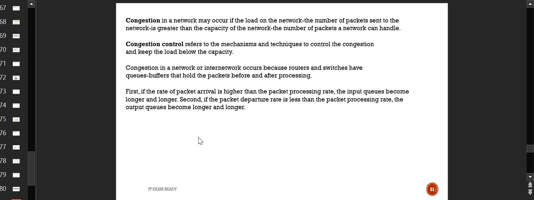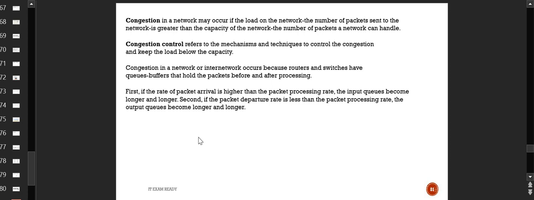Congestion control refers to the mechanisms and techniques to control congestion and keep the load below the capacity of the network or the receiver, so that data is not lost. Congestion in a network occurs because routers and switches have queue buffers that hold the packets before and after processing. Whenever there is a sender and a receiver, they might be linked directly, node to node, with a direct link. At the same time, there might be a situation where they are linked indirectly through different routers and switches.